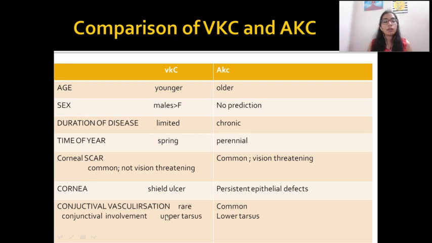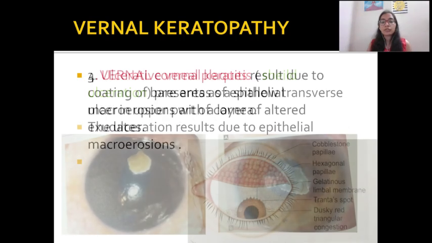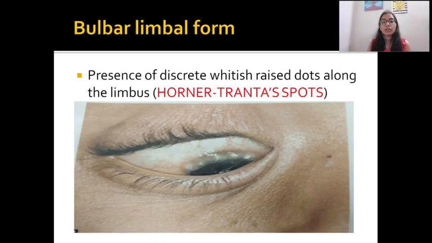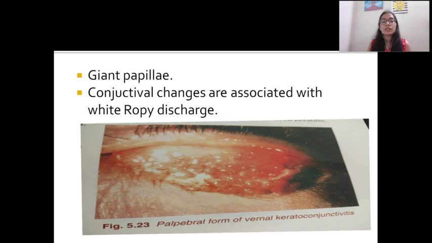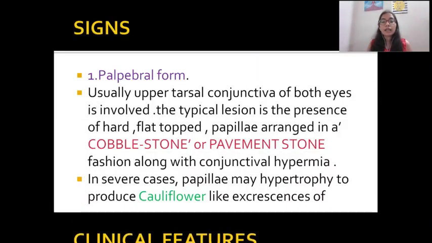And regarding conjunctival involvement, as you all know, vernal involves the upper tarsal conjunctiva mostly, and atopic involves the lower tarsal conjunctiva. Okay friends, in this slide we talked about what vernal keratoconjunctivitis is, what its signs and symptoms are, what its pathology is, and why it happens.